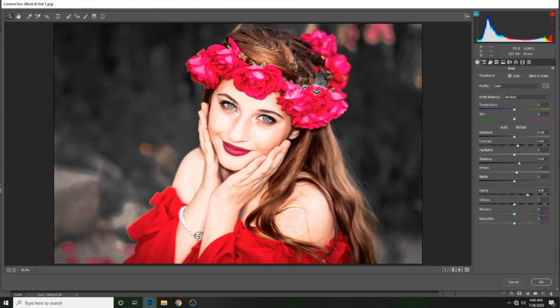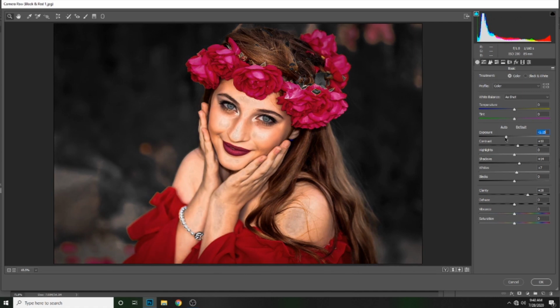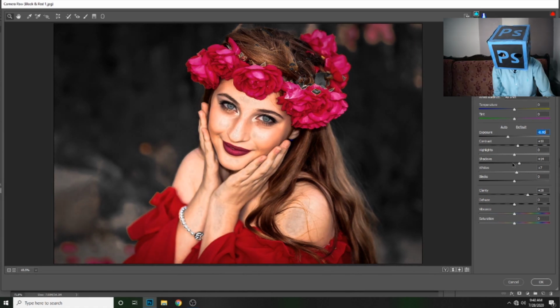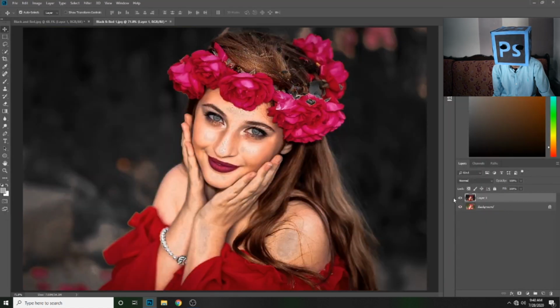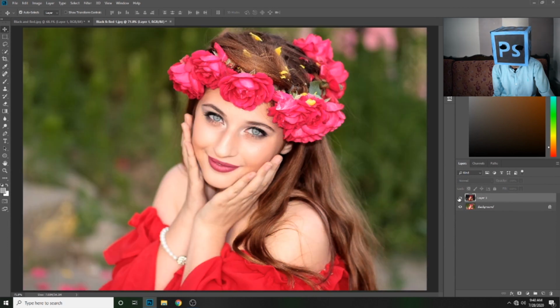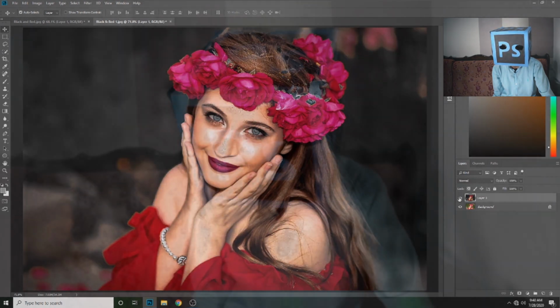But it does not look so beautiful on this image. Yeah, after these settings this looks more beautiful. Press OK. So this is the before image, this one is the after. This is the before, this is the after.